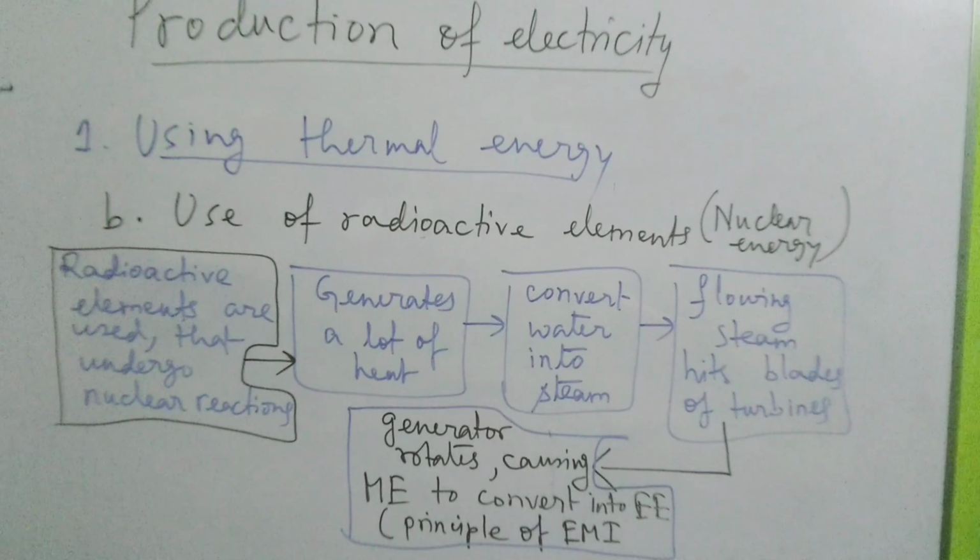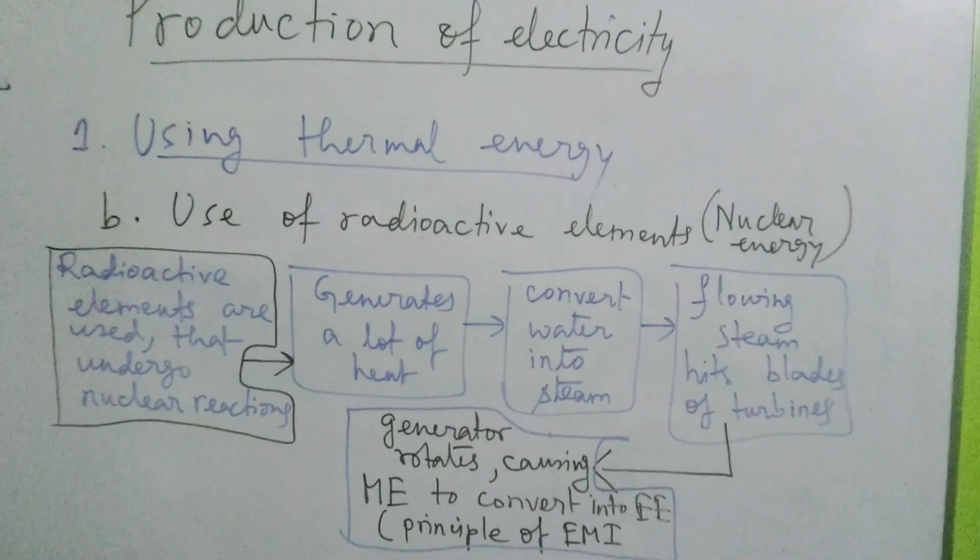Okay, fine. So I think these steps are clear. Now, if you have not copied this block diagram, pause the video and copy it.